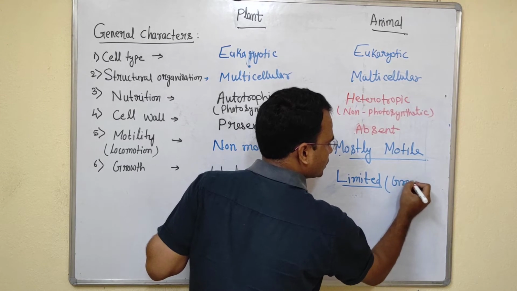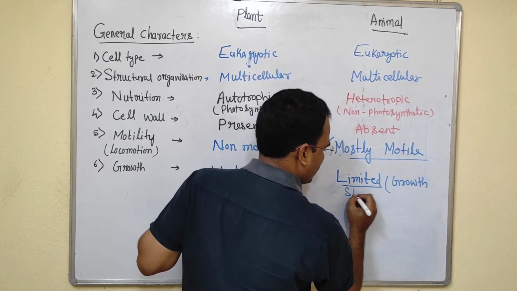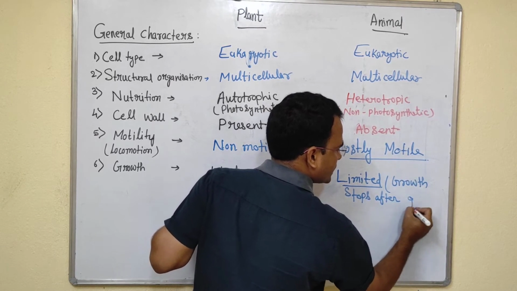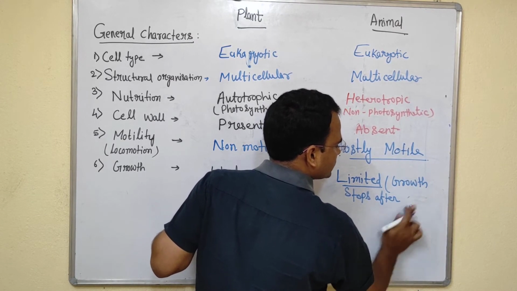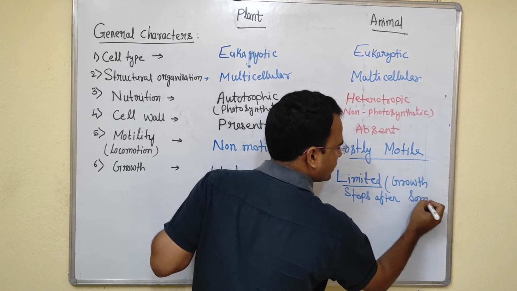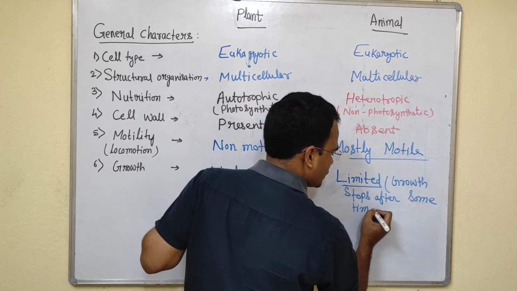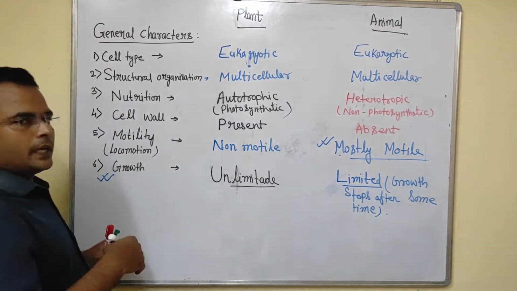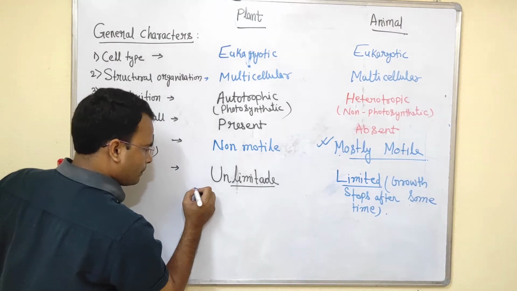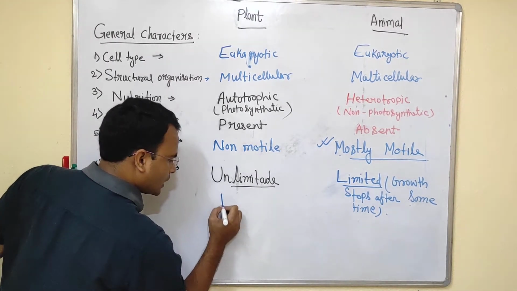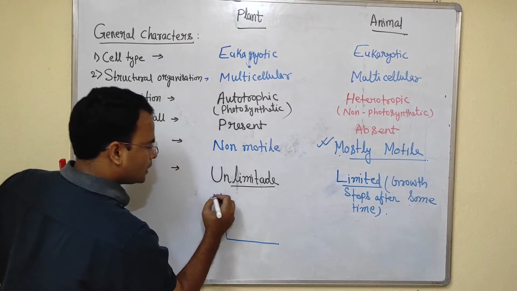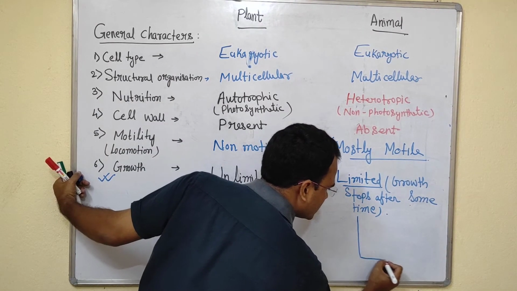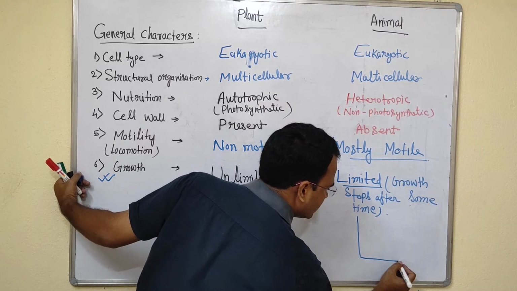Why are we saying limited? Because growth stops after some time, or after getting mature. I wanted to explain this growth in a better way. If we plot a graph for the growth of plants as well as animals, we can plot it like this.